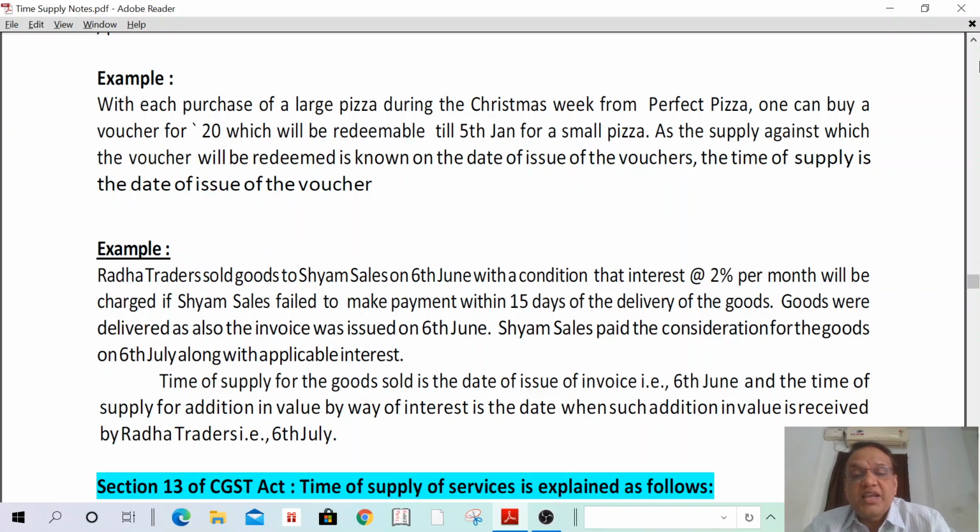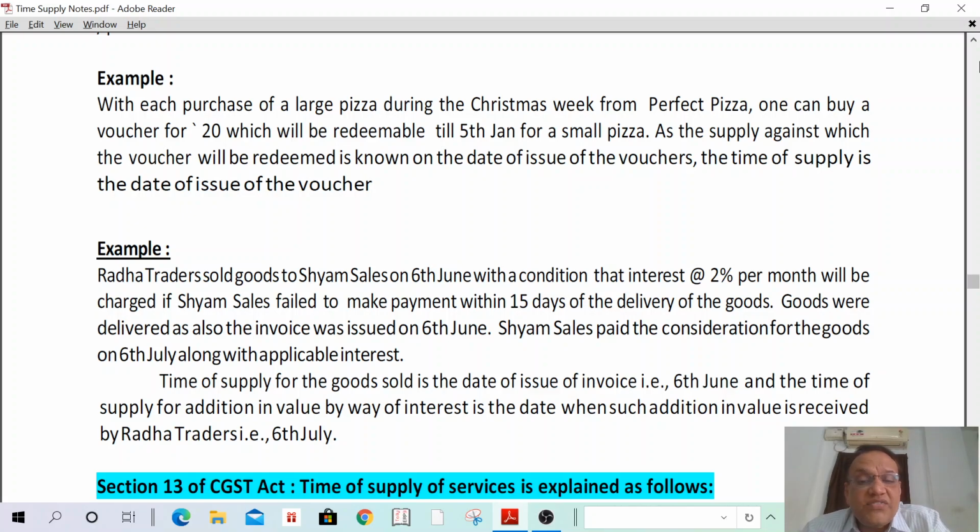The time of supply, here two issues are there. One is supply of goods. What is the time of supply? In supply of goods, the time of supply shall be the date of invoice or due date of invoice. Date of invoice is 6th June, the day the invoice was issued, and due date of invoice is also 6th June. Therefore, time of supply in case of supply of goods is 6th June.